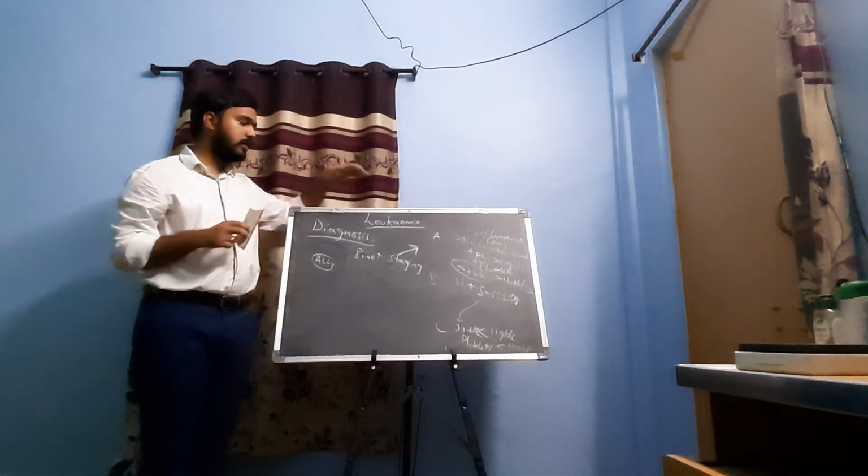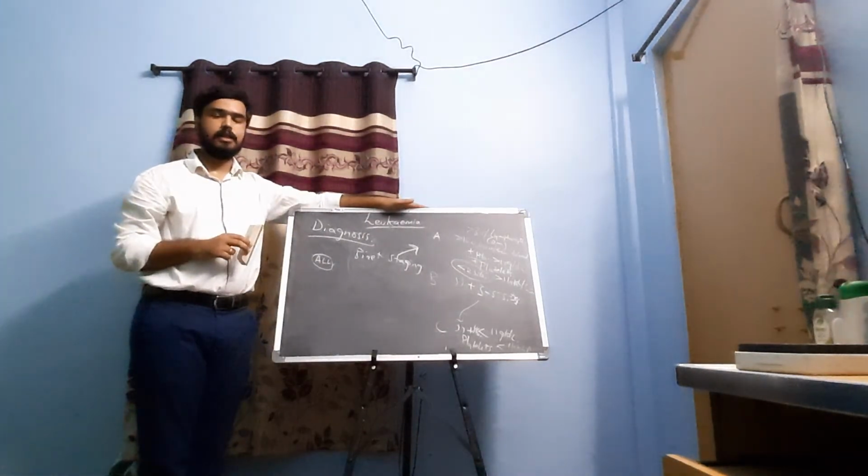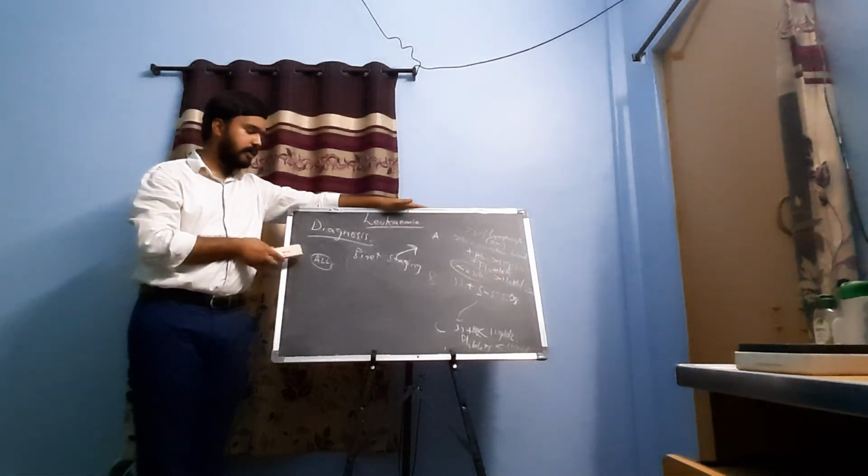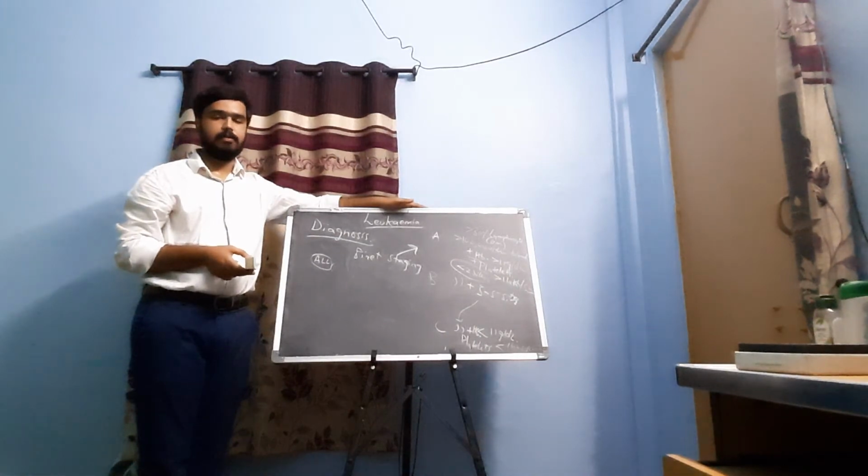So this is about the Rai and Bennett staging of acute lymphocytic leukemia.